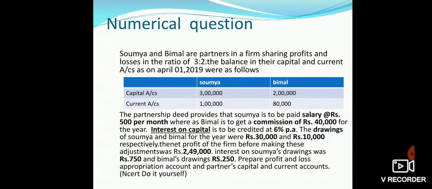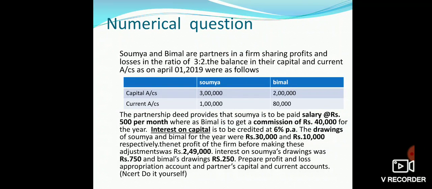The partnership deed provides that Soumya is to be paid salary at the rate of rupees 500 per month, whereas Bimal is to get a commission of rupees 40,000 for the year. Interest on capital is to be credited at 6% per annum. The drawings of Soumya and Bimal for the year were rupees 30,000 and rupees 10,000 respectively.